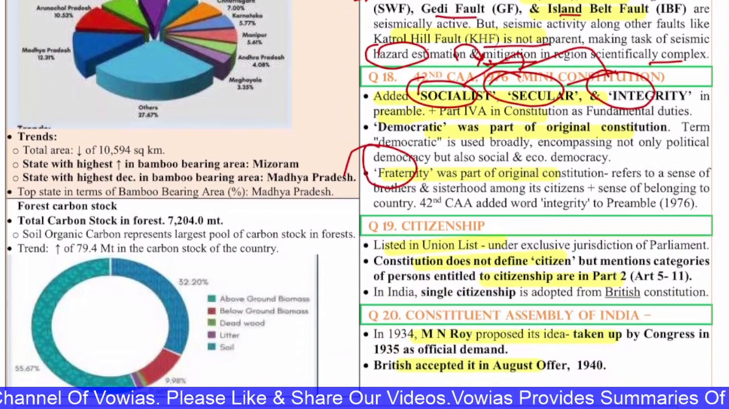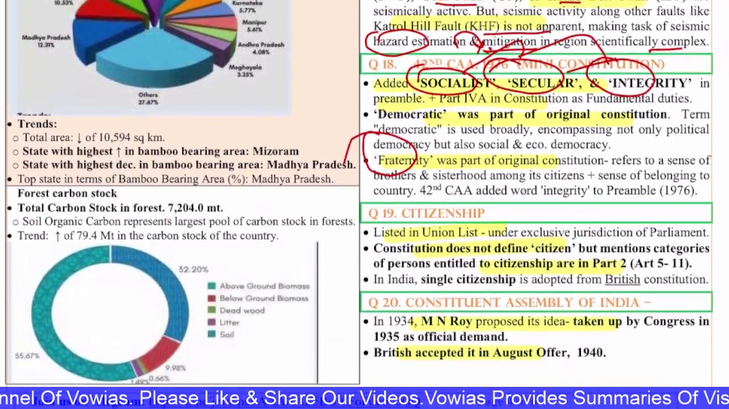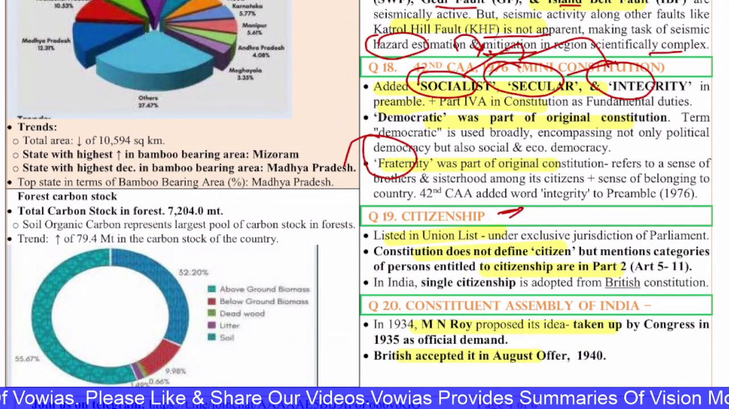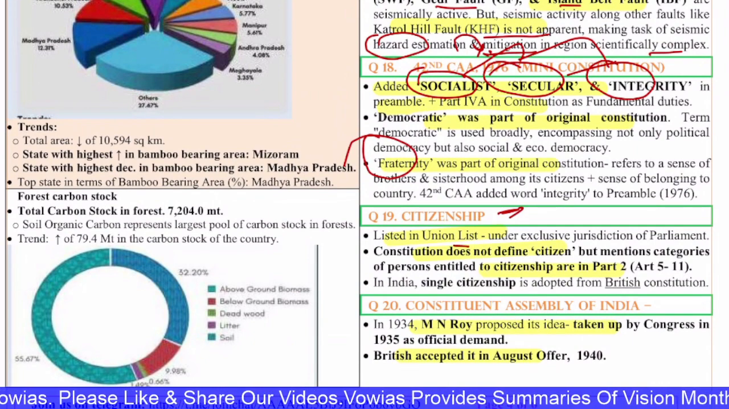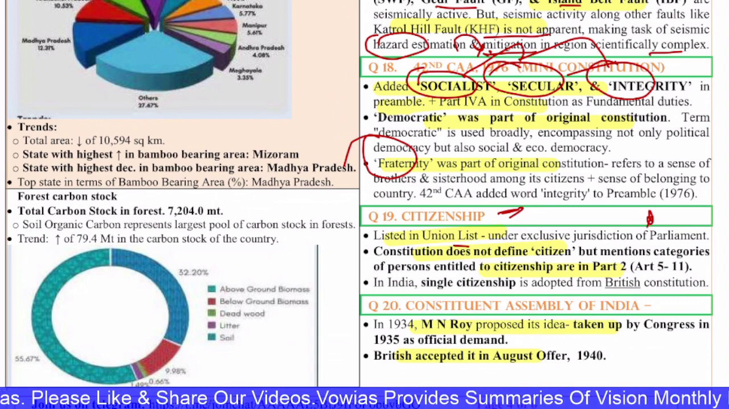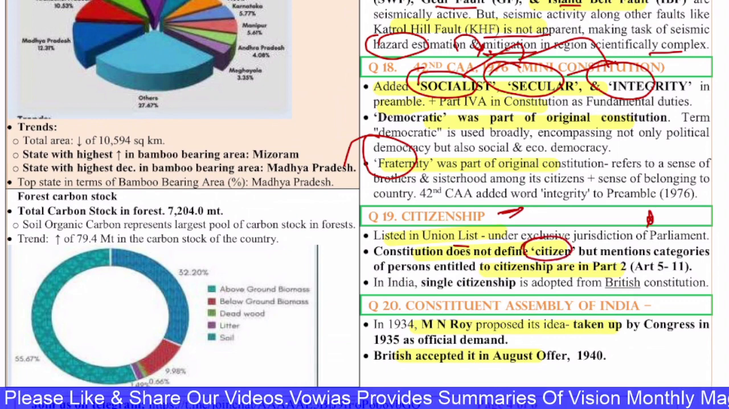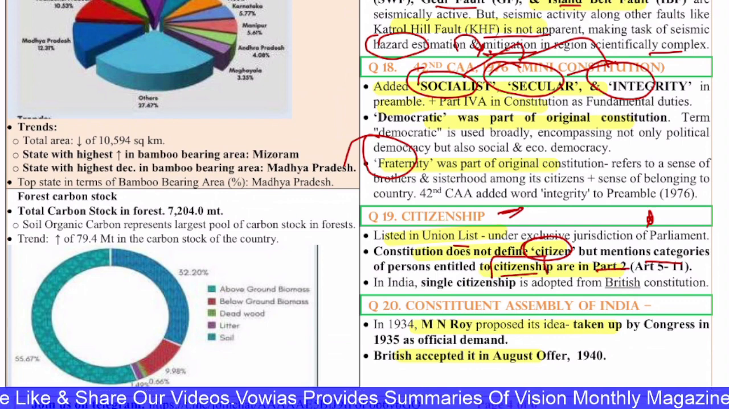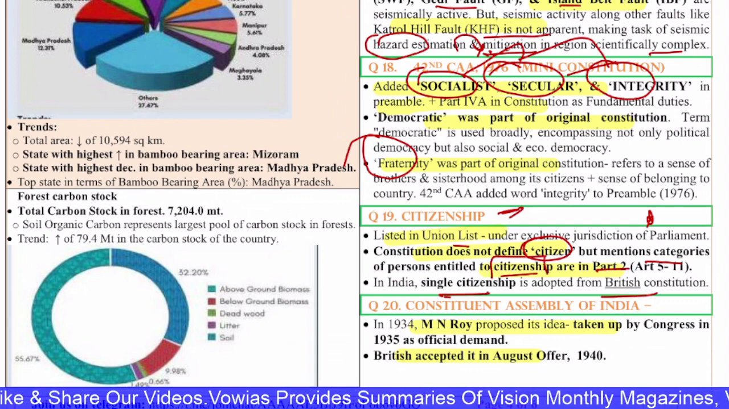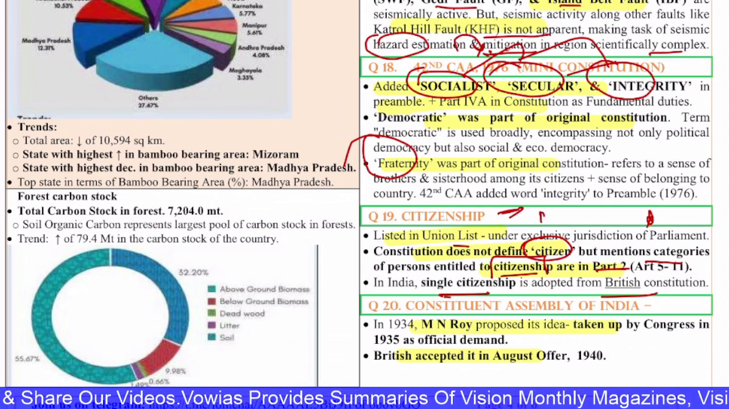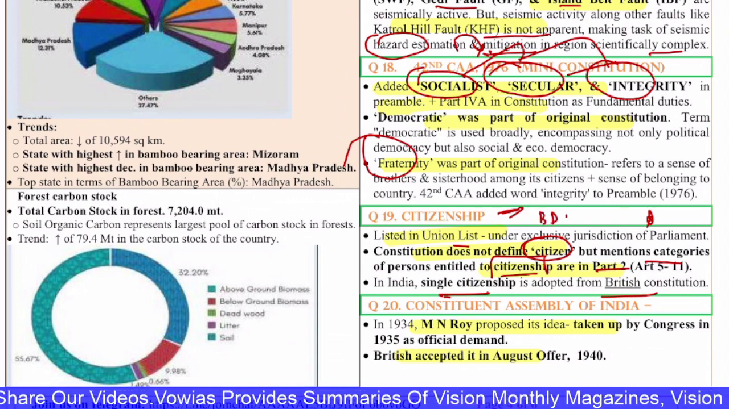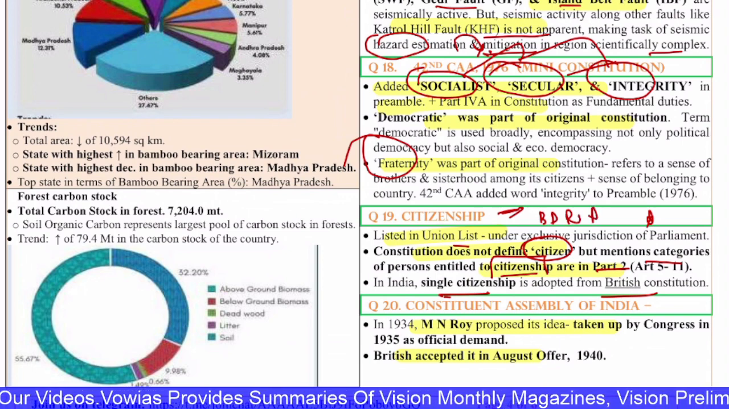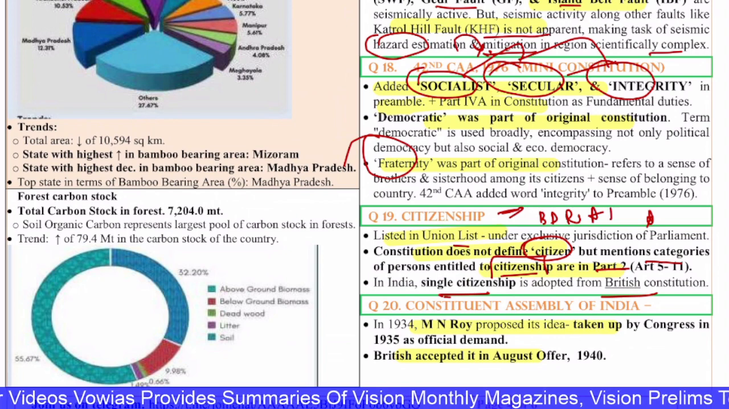Next, the 19th question is on citizenship. Citizenship is listed in the Union list under the exclusive jurisdiction of the Parliament. Parliament has complete authority, and the Constitution does not define the word citizen, but mentions categories of persons entitled to citizenship, and they are in Part 2. In India, single citizenship is adopted and it is taken from the British Constitution. So, citizenship can be acquired through birth, descent, registration, acquisition of territories, and naturalization. These are the various ways to acquire Indian citizenship.